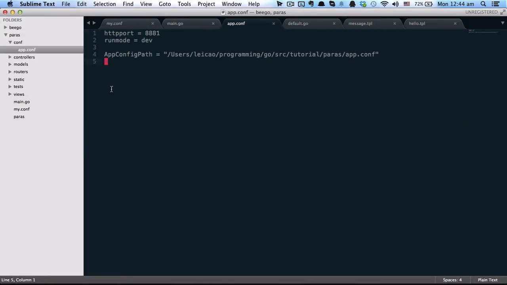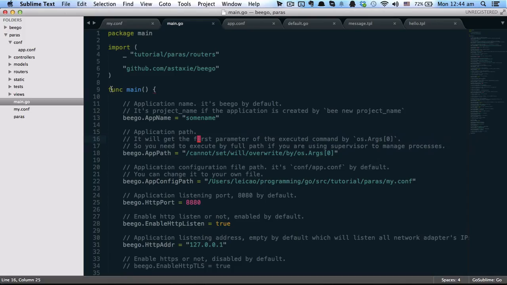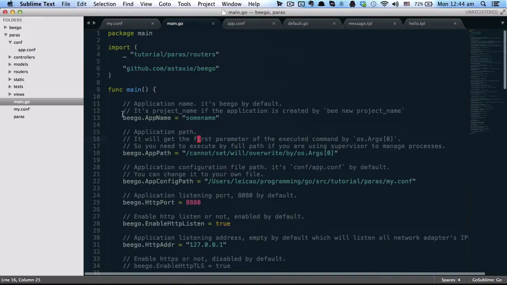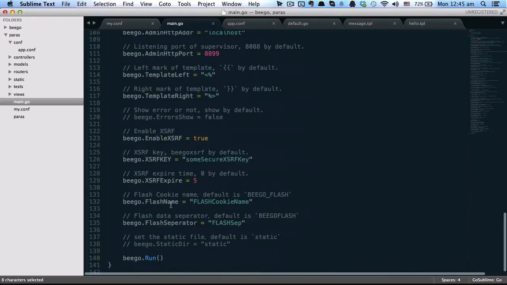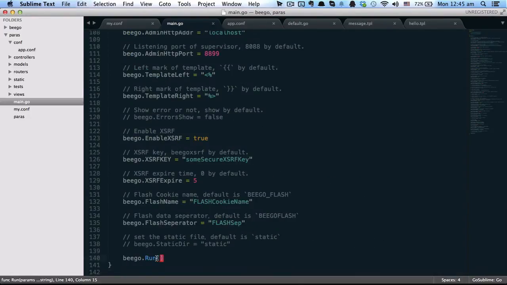Another way to configure those parameters is to set the values with beego.AppConfig key and some value inside main.go, just before beego.Run.